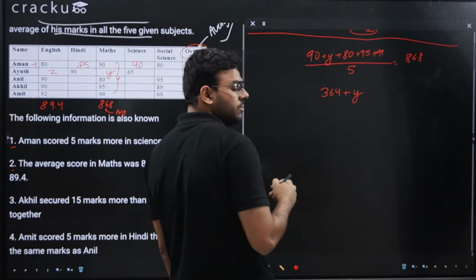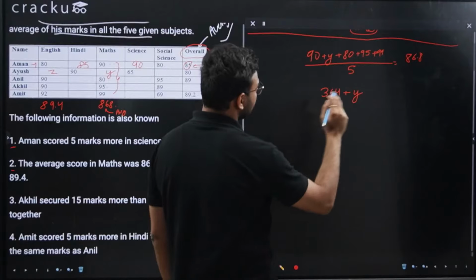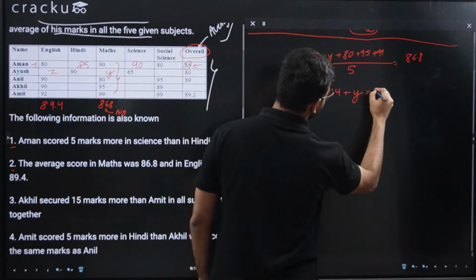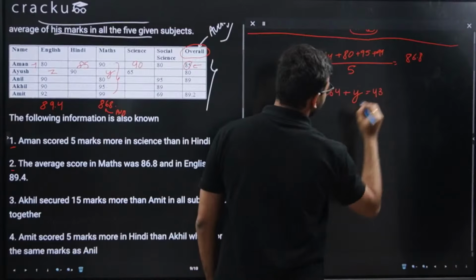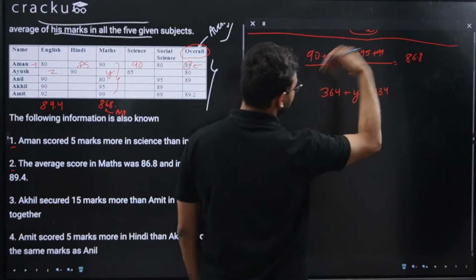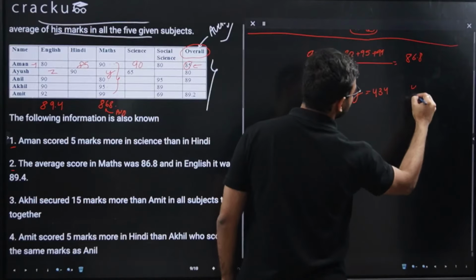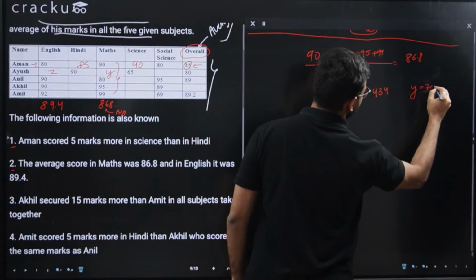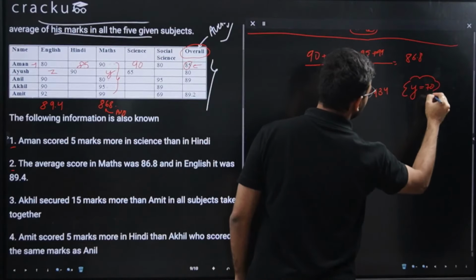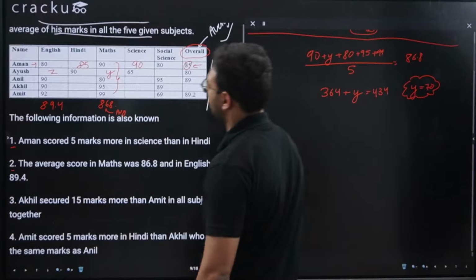So if you are not able to do it, you can use the calculator. So 364 plus y will be equal to 434. And if I take 364 to that side, y will be equal to 70.